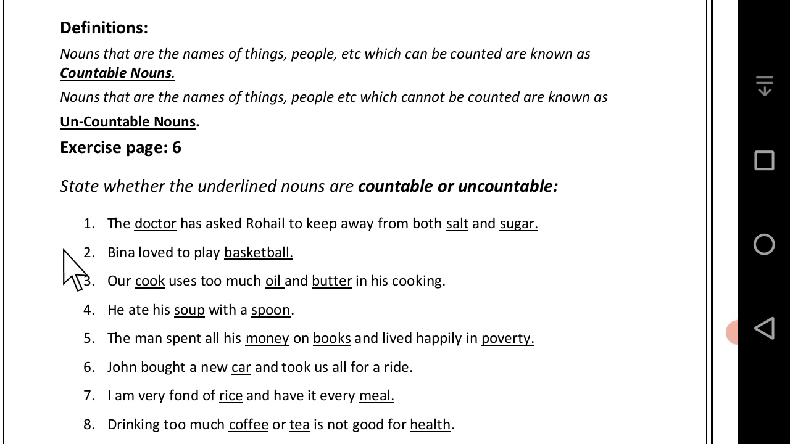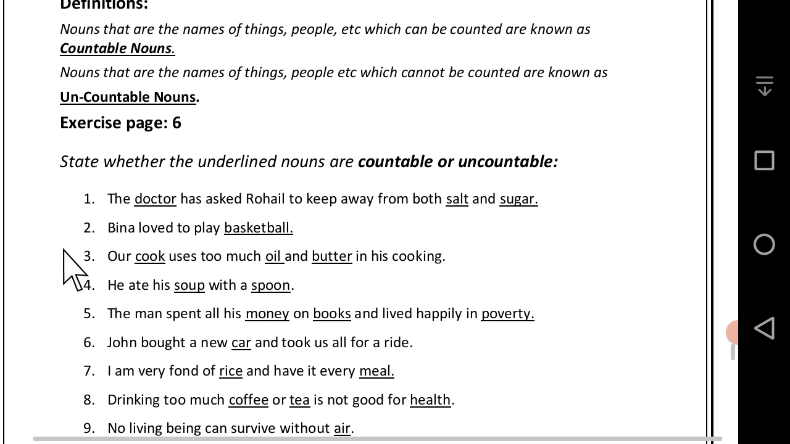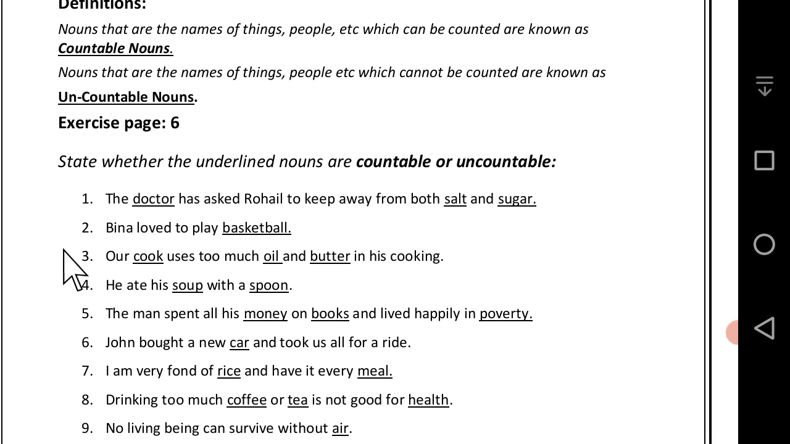2. Bina loved to play basketball. Here in this sentence, basketball is uncountable noun because it's the name of a game. 3. Our cook uses too much oil and butter in his cooking. Here in this sentence, cook is countable noun, but oil and butter both are the uncountable noun.